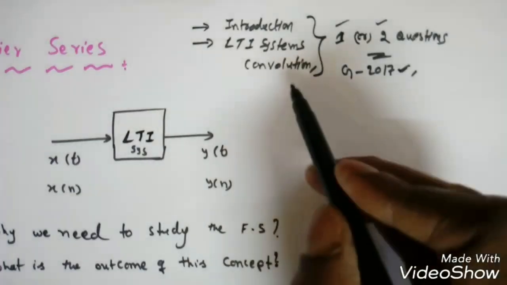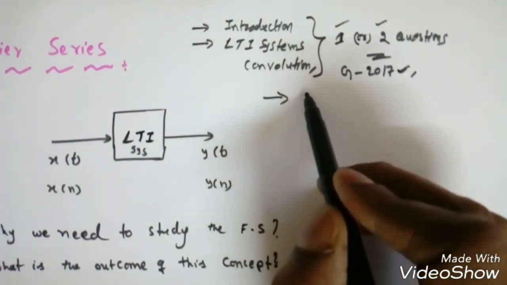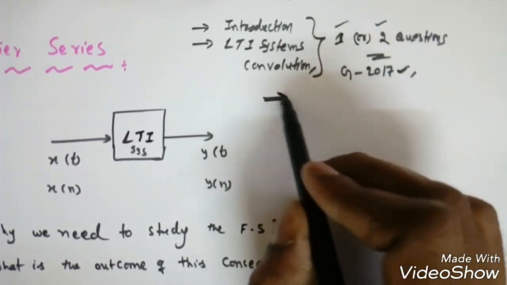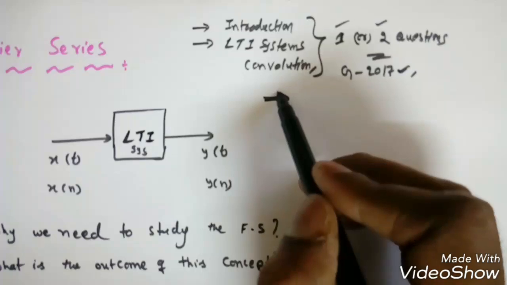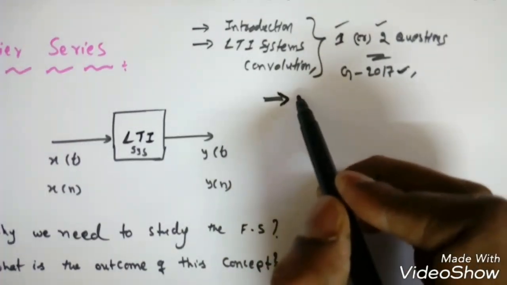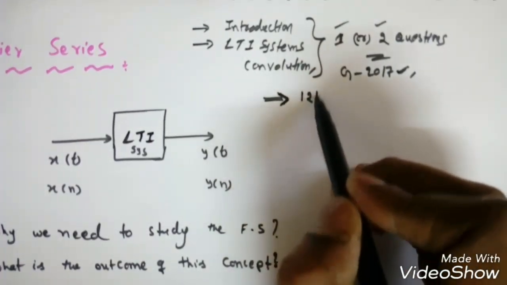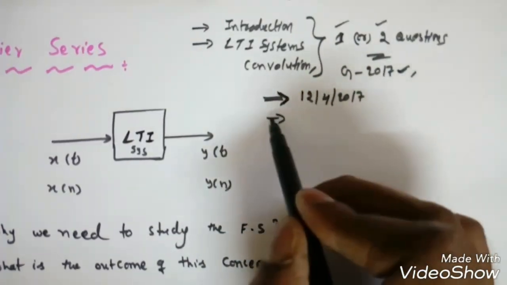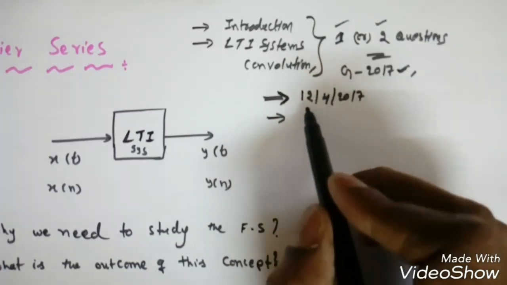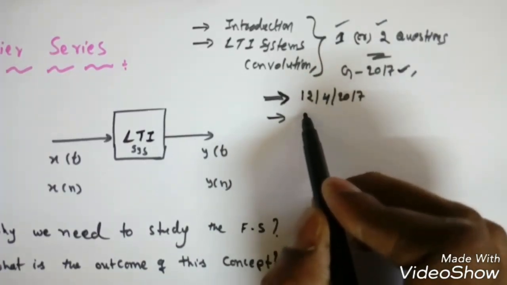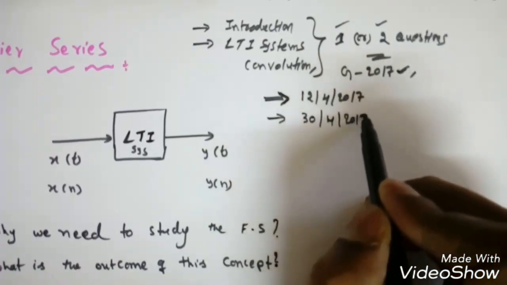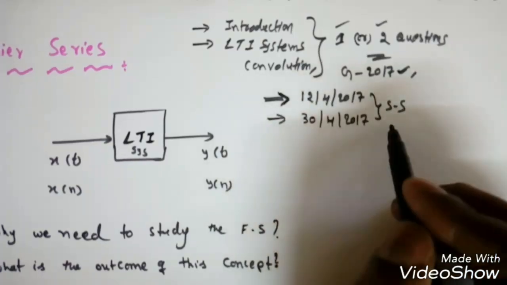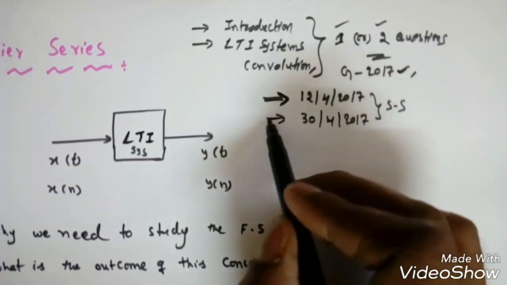Now I know we are lagging behind the schedule actually. Signals and systems should be completed by the March end only, but due to some problems, I was unable to cover. But from today onwards, that is, this is the 12th of April 2017, right? By the end of this month, mostly 20 days I will take, or maximum. So I will cover this signals and systems course by the 30th April 2017, right? From May 1st we will start the EDC again, the different subject, right?